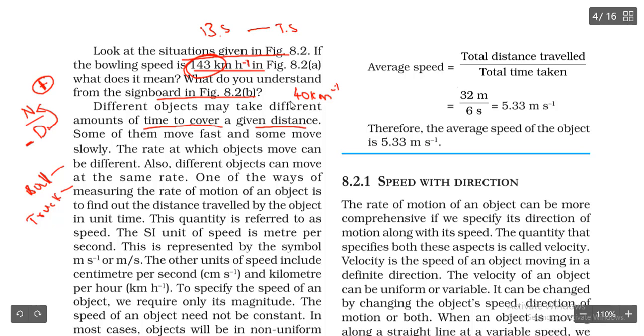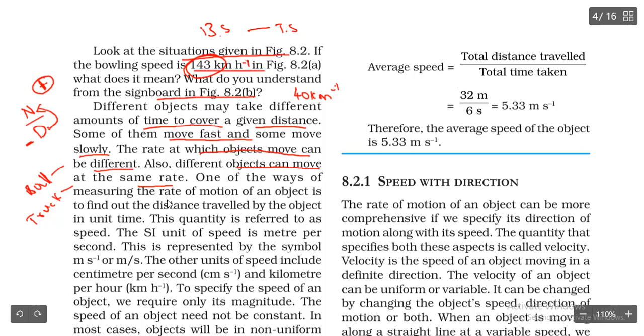So different objects have different speeds. For example, you can run speedily, your friend is going to run very slowly. There is a difference between your speed and your friend's speed. Some of them move fast and some move slowly. The rate at which objects move can be different. Different objects can also move at the same rate.